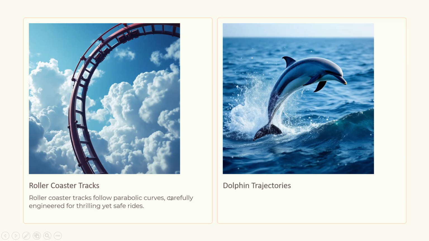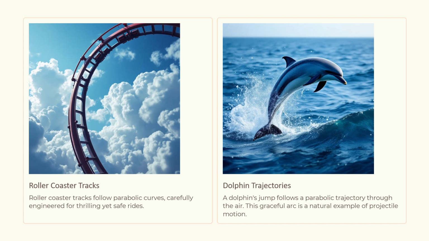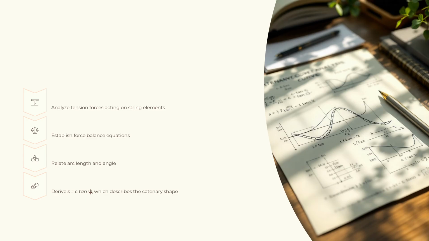And even dolphin trajectories. A dolphin's jump follows a parabolic trajectory through the air. This graceful arc is a natural example of projectile motion. So from this we have completed the third part as well.